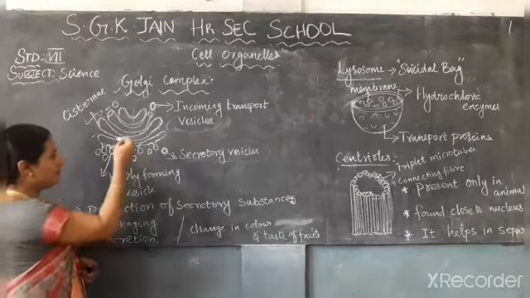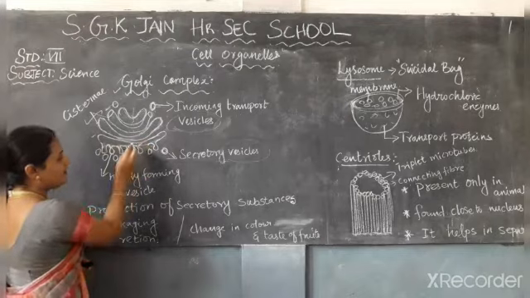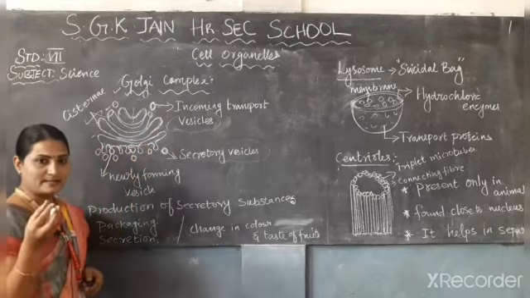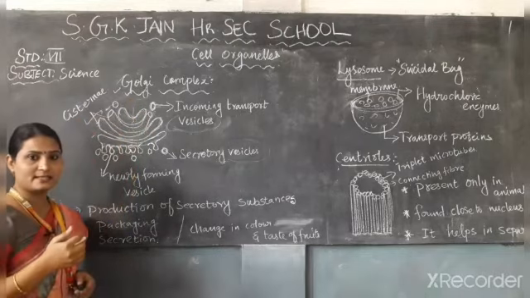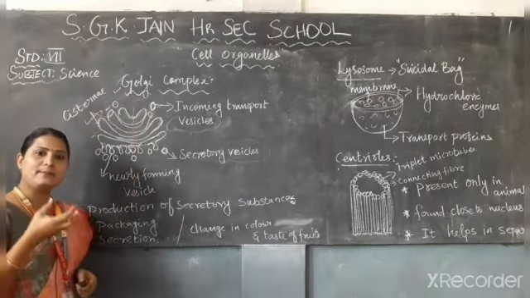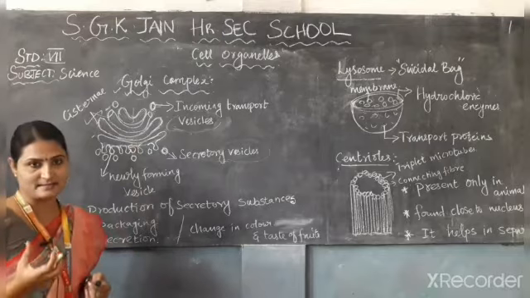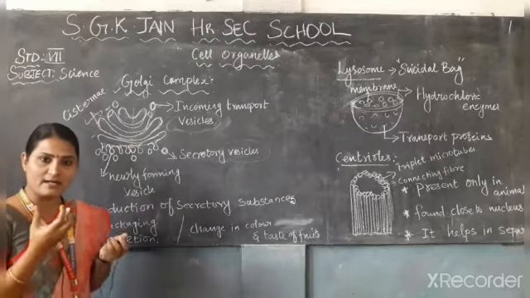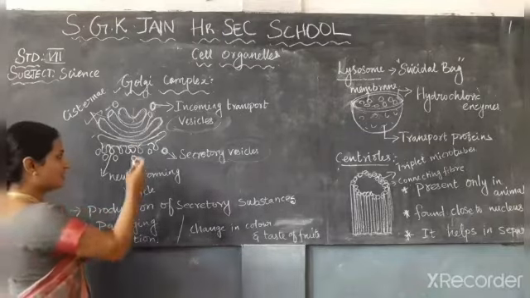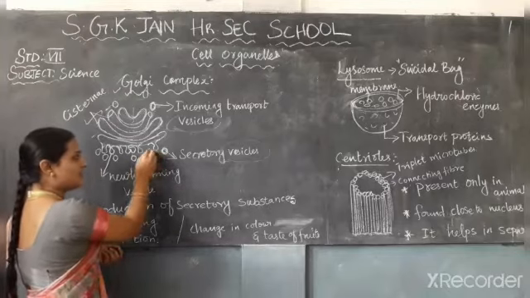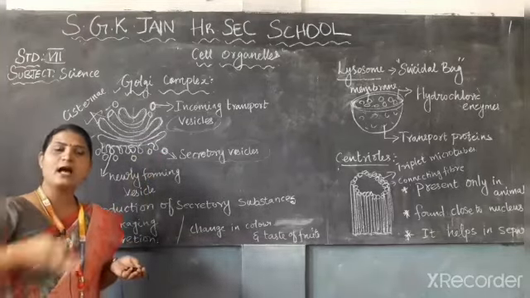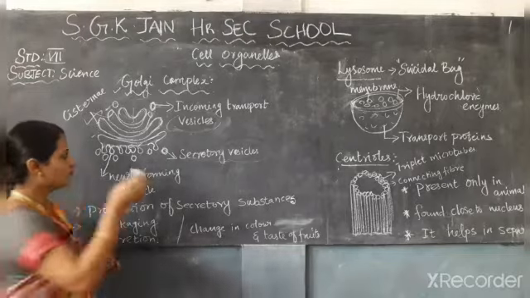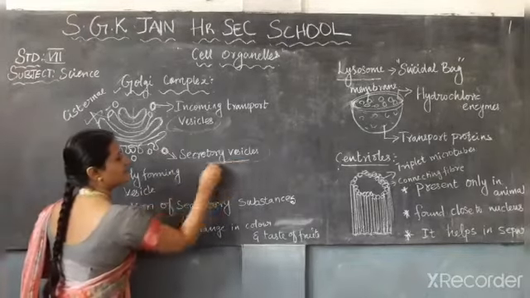While passing through the Golgi complex, the proteins and lipids get modified and finally reach the vesicle. Through this secretory vesicle, they get distributed within the cell or out of the cell.